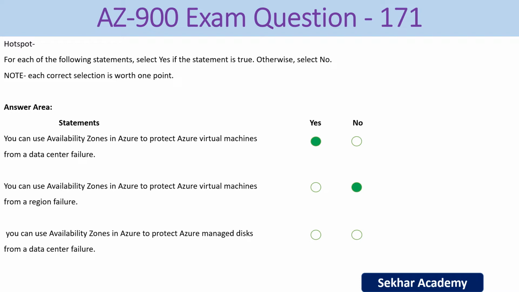Next statement, you can use availability zones in Azure to protect Azure managed disks from a data center failure. Again, the right answer is yes.